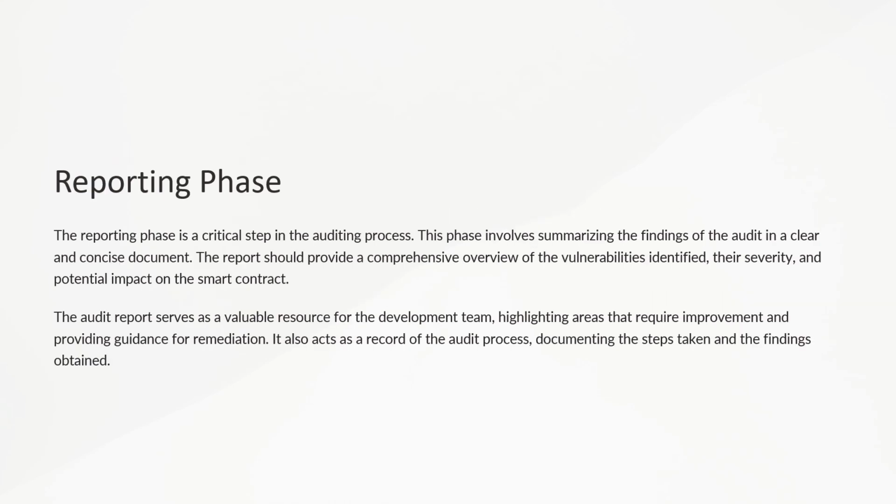The reporting phase involves summarizing the audit findings in a clear and concise document. It includes a detailed list of identified vulnerabilities, their severity, and potential impact on the smart contract. This critical step involves creating a comprehensive overview of the vulnerabilities, providing guidance for remediation, and documenting the audit process. The report acts as a valuable resource for the development team, highlighting areas that require improvement.